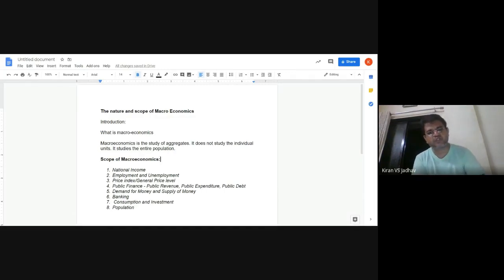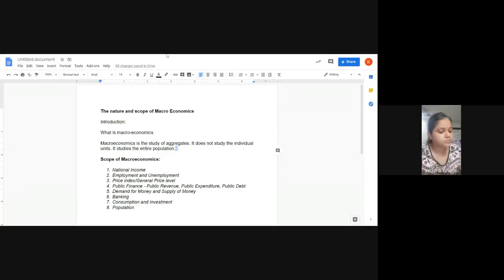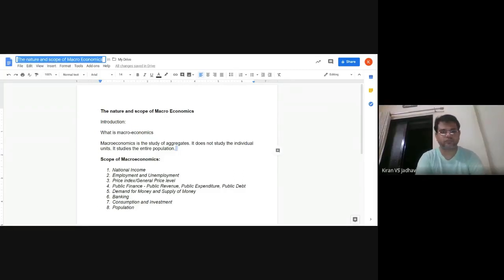And the scope of macroeconomics: national income, employment, unemployment, price index, general price level, public finance, demand for money, supply of money, banking, consumption and investment, and population.